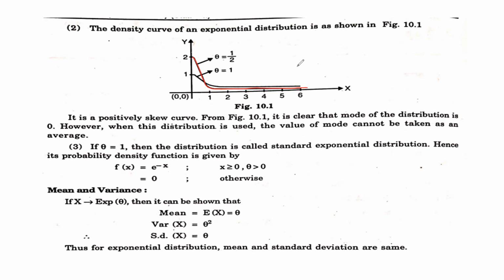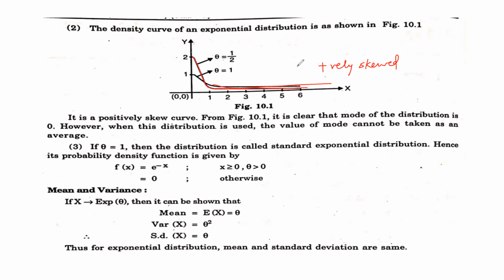You can see in this diagram that this is a positively skewed curve. The elongation is on the right hand side, so that means it is positively skewed. We have seen skewness. And the mode of the distribution is 0, because the maximum frequency occurs at 0.